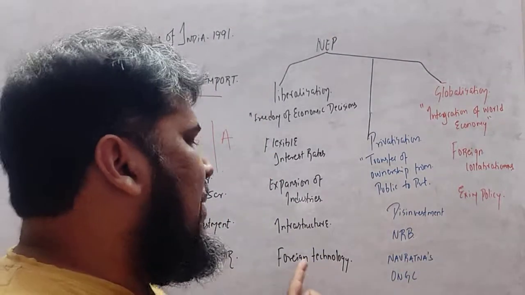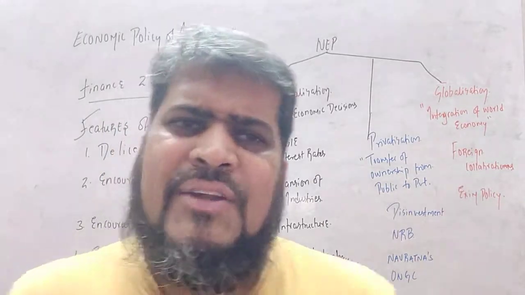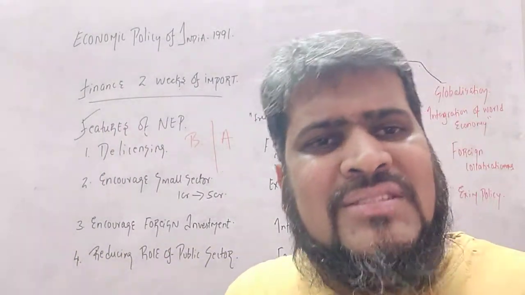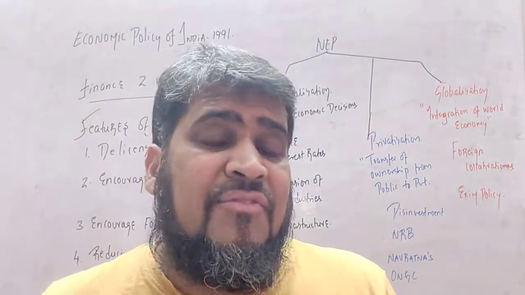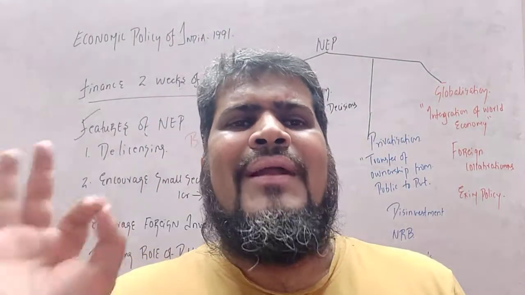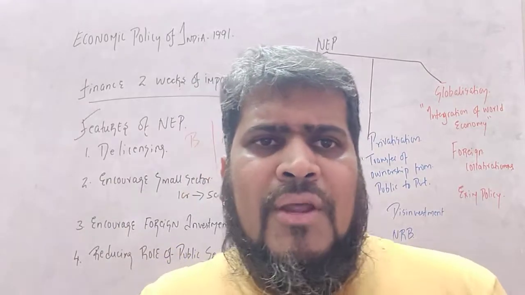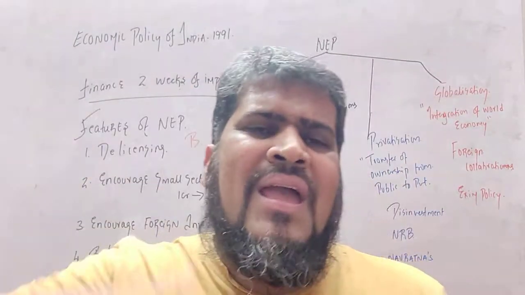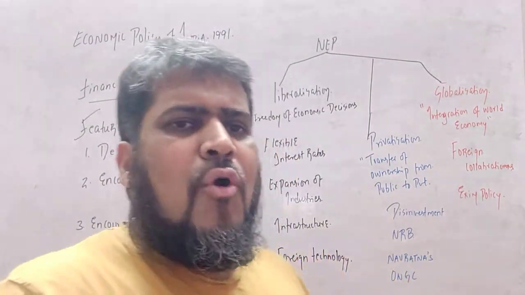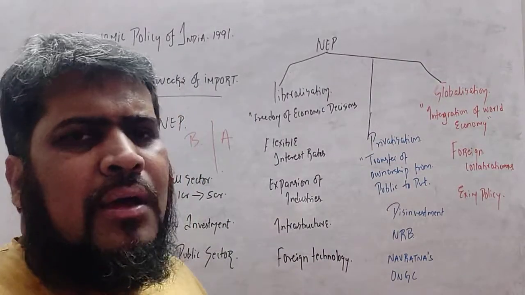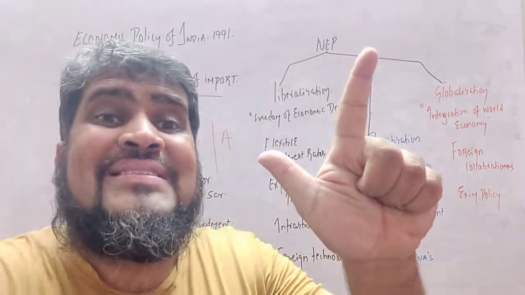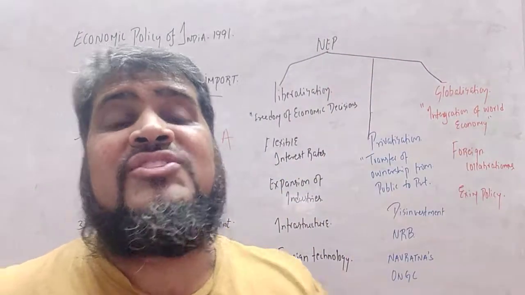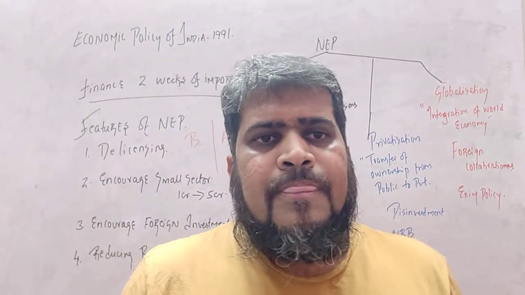And what happened in liberalization, students? As I told you, in the new economic policy, FDI was there. FDI means what, students? Foreign direct investment. Foreigners used to come to our country and establish their business, and if foreigners are coming, then it is but obvious that we will get foreign technology, we will get superior skills, and we will get a variety of products to use. Right, students?